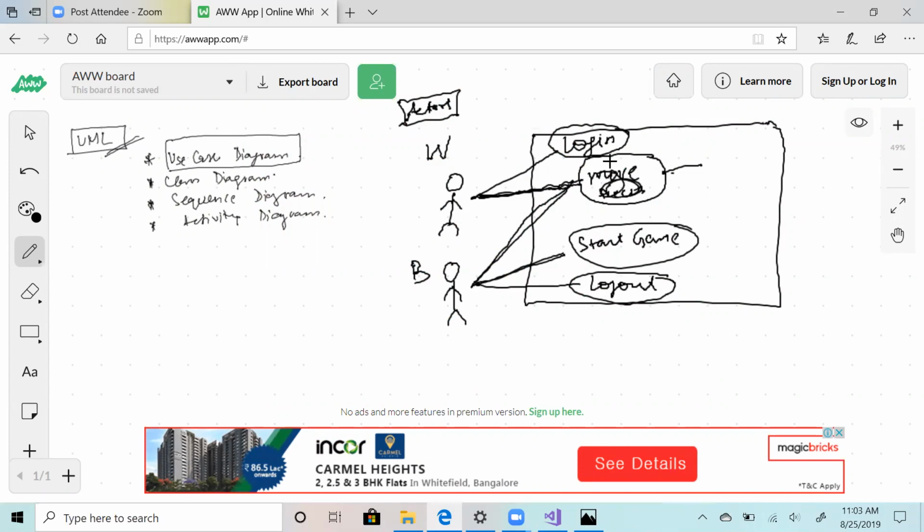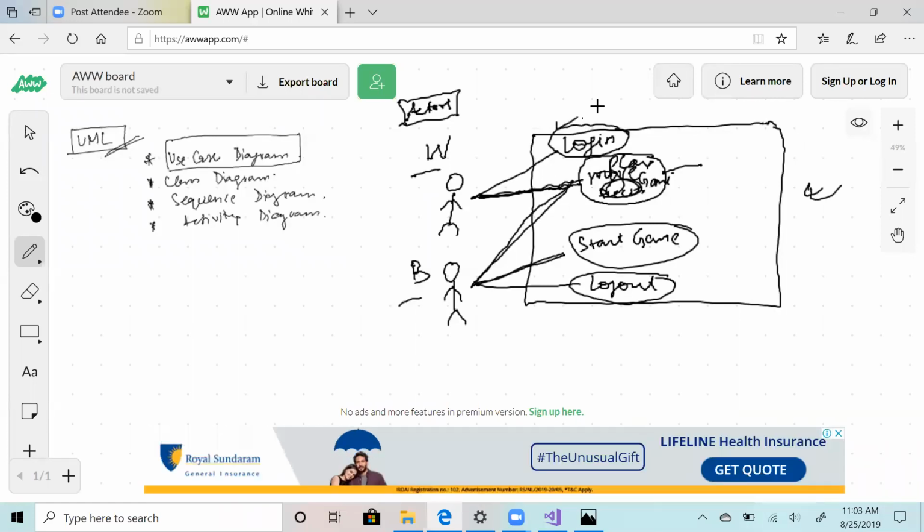So more than move piece, this should be play game. These are the use cases that you are trying to solve. And there is no admin here, so it is a simple use case diagram. All we would try to solve, this use case diagram tells that we will cover login, we'll cover the authentication, we'll cover playing game. Playing game will include obviously start game and logout.